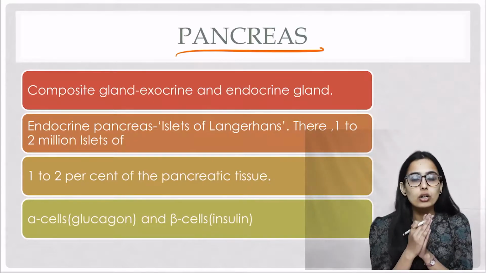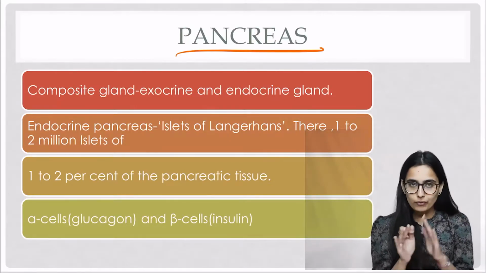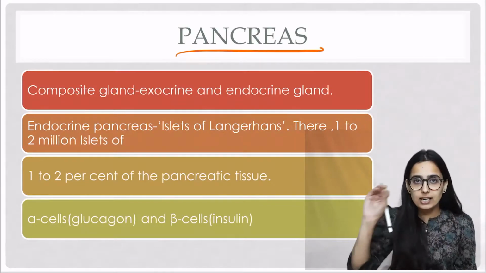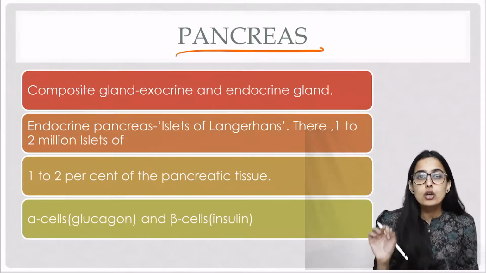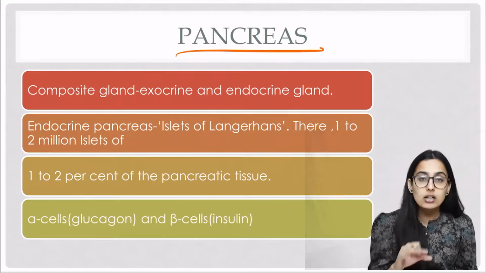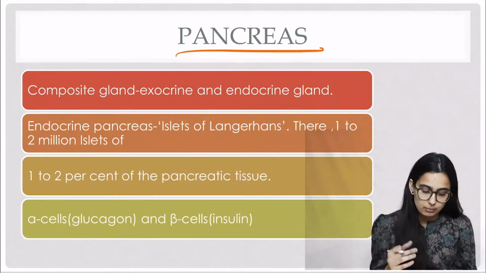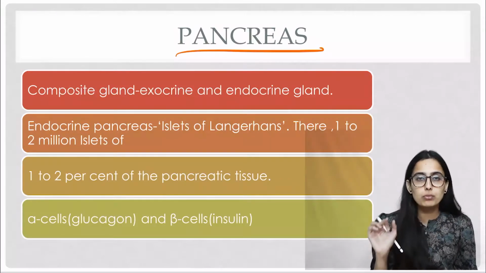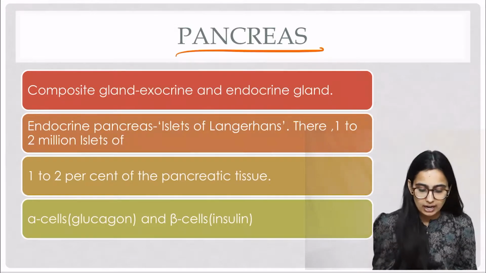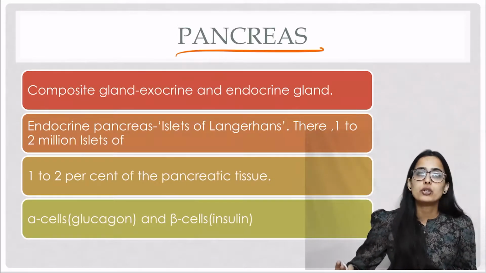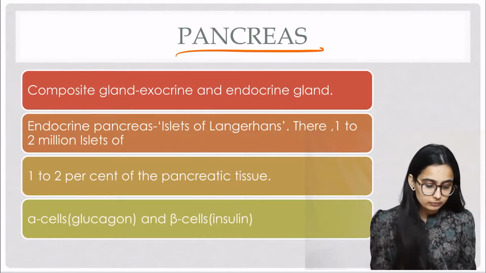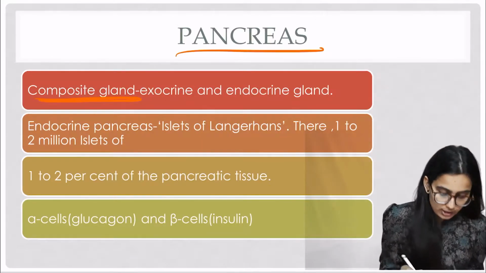So you might remember the definition of exocrine and endocrine gland. Exocrine glands were those glands that pour their secretion with the help of a duct. If you remember the chapter digestion and absorption, you know that pancreas secretes some enzymes, and these are poured into the small intestine with the help of ducts. Because of that reason it is an exocrine gland, and it is an endocrine gland because it secretes two important hormones, insulin and glucagon. So because of this reason it is known as a composite gland.